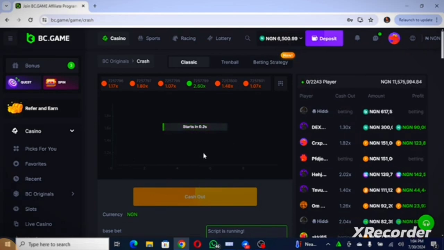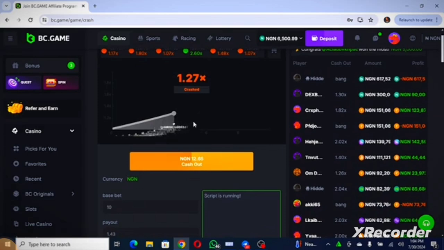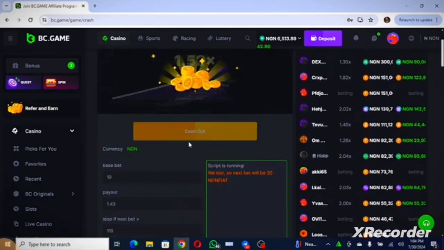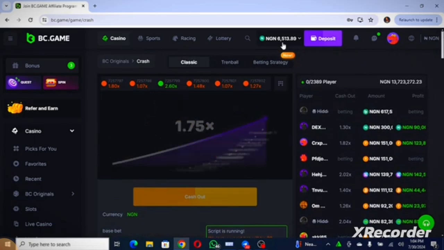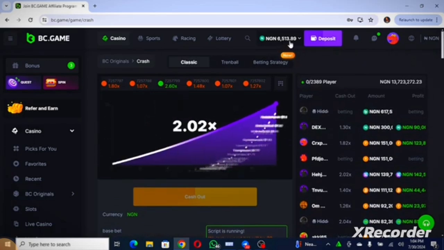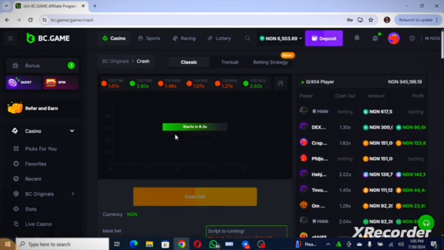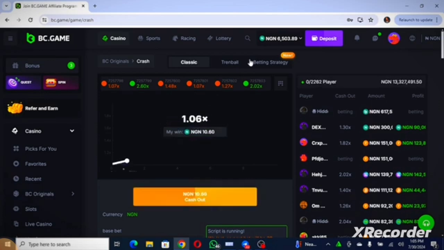So let's go there, guys. You see, it failed before reaching 1.43, so it is going to now multiply it by 3 to strike back, guys. You see, it has won. So take a look at that, guys. It was on 510. Right now we have 513.89. This is how it's gonna be going, guys. You just leave it. If you just spend like 30 minutes and come back, you see how much it has accumulated on your balance.